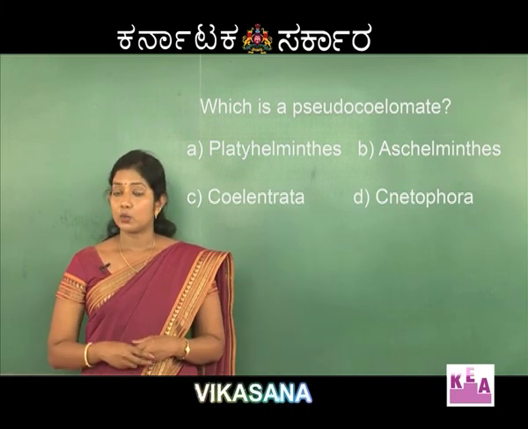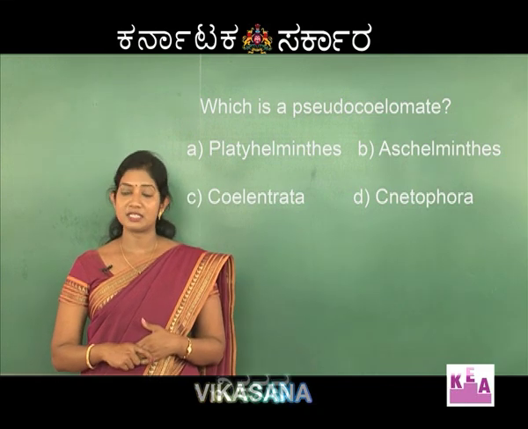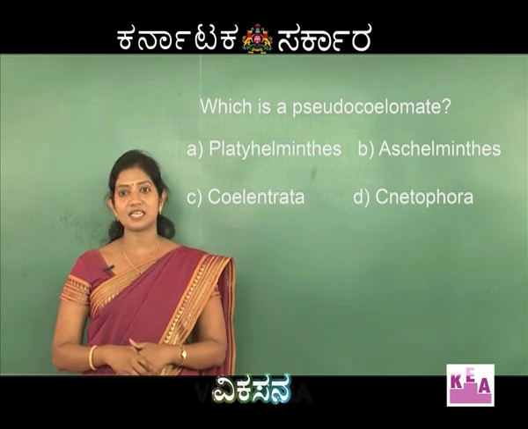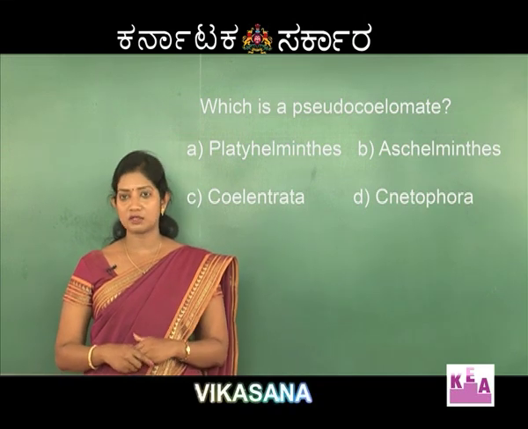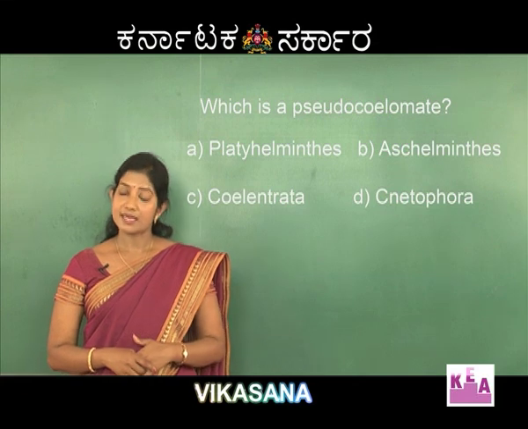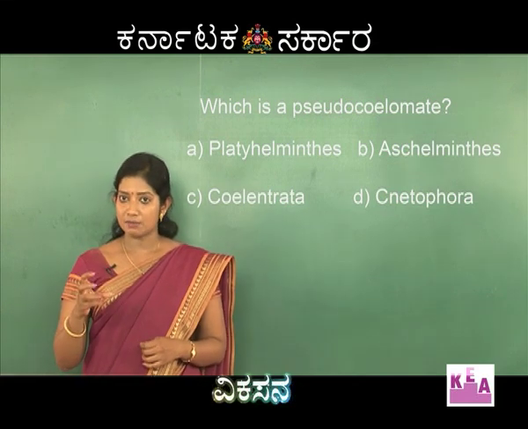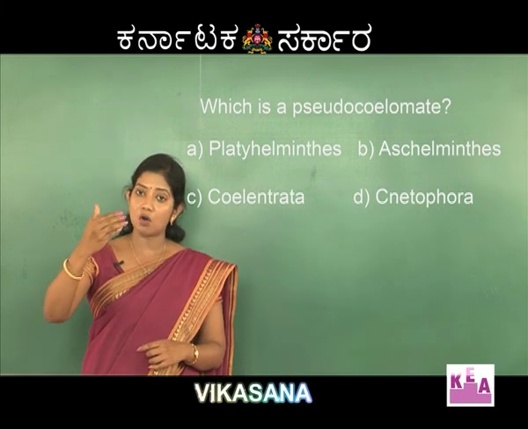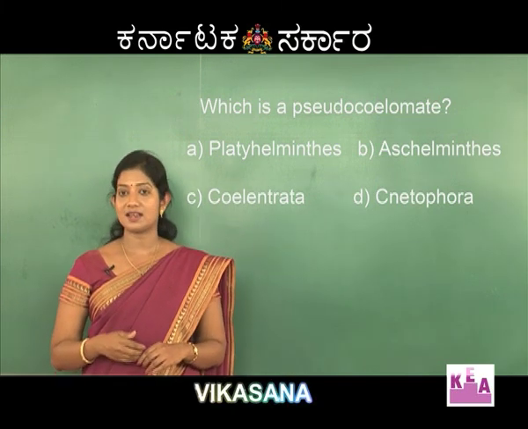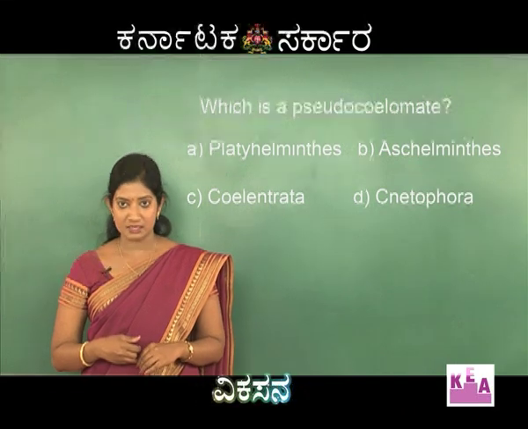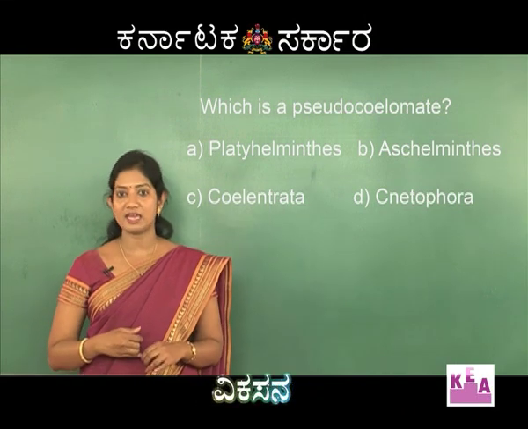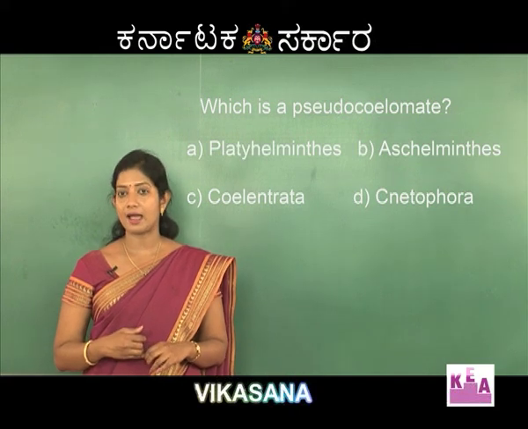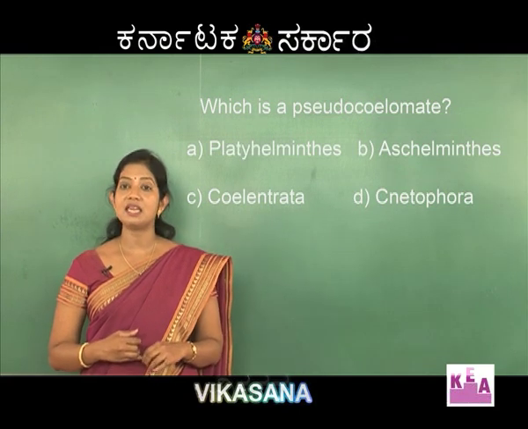From Annelida, all the animals have presence of coelom and hence they are called coelomates. Now there is an intermediate type which is called pseudocoelomates or false coelomates. Here the mesoderm is present in the form of scattered pouches between the body wall and the alimentary canal. Such organisms are called pseudocoelomates, and the best example for pseudocoelomate is Aschelminthes or roundworms. So the right answer for this question is B, Aschelminthes.